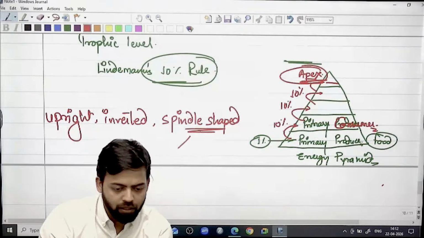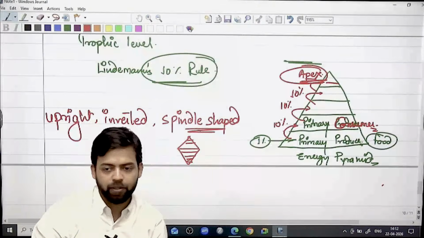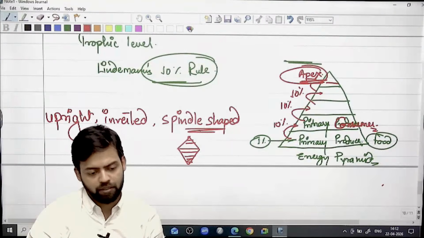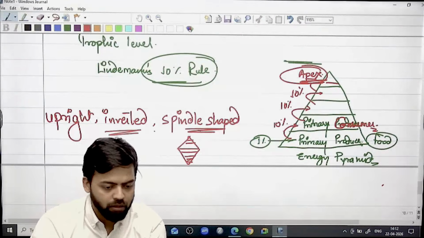That is, can be of this shape. Okay, like this. Pyramid can also be there. Biomass pyramid and this number pyramid, right? And we know the reason.